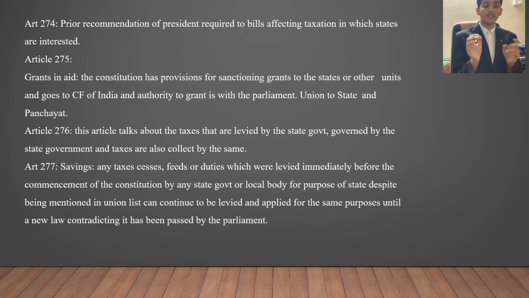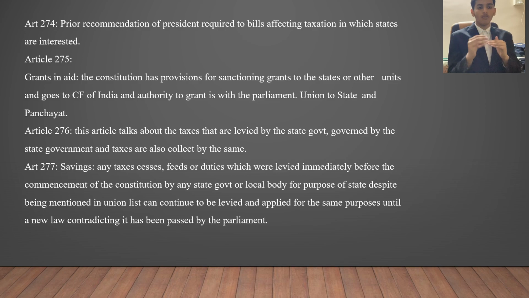Moving on, that is Article 276. This article talks about taxes that are levied by the state government, governed by the state government, and also collected by the state government. The name is straightforward in itself. Next is Article 277, that is, any taxes, cesses, fees or duties which were levied immediately before the commencement of the constitution by any state government or local body for the purposes of the state, despite being mentioned in the union list, can continue to be levied and applied for the same purposes until a new law contradicting it has been passed by the parliament.